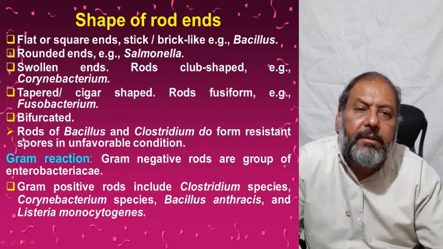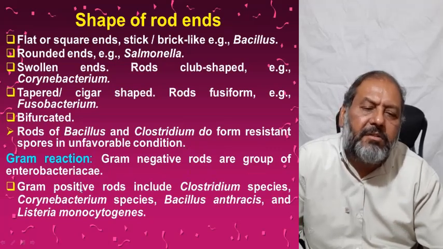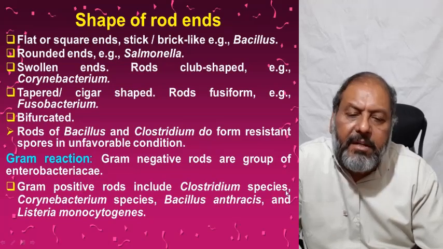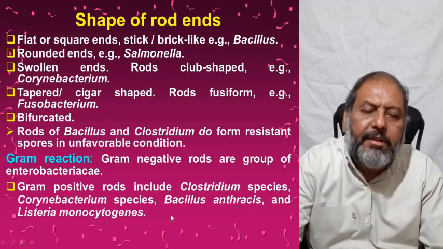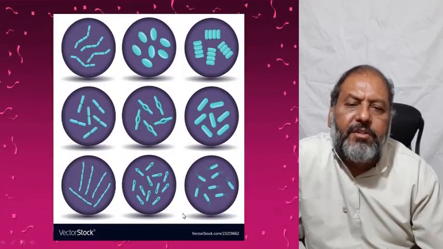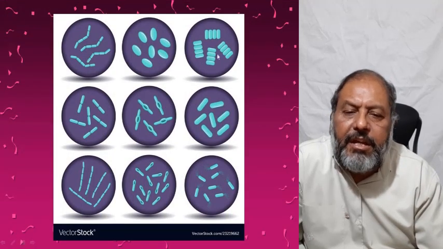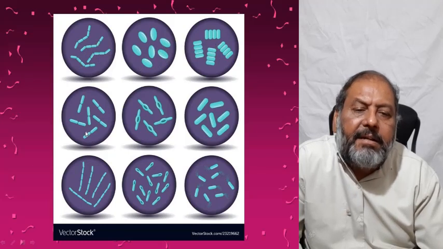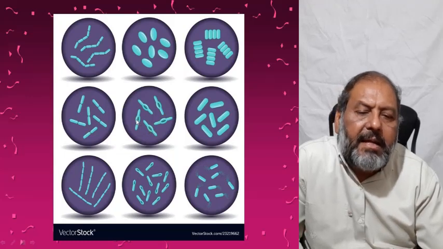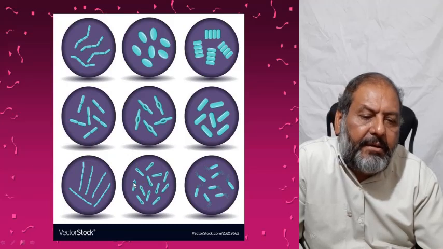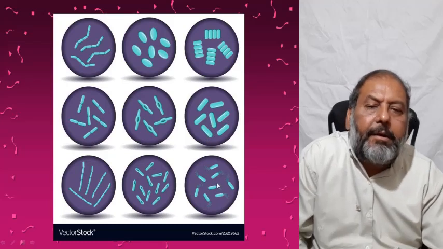So, gram reaction: gram negative rods are the group of Enterobacteriaceae. Gram positive rods include Clostridium species, Corynebacterium species, Bacillus anthracis, and Listeria monocytogenes. Here one can see different shapes of the bacteria: coccobacillus, palisade, chain shape, pear shape, and these have spores in the center of the bacteria, and some have spores at one end. Then similarly the rod-shaped bacteria and the other shaped bacteria.